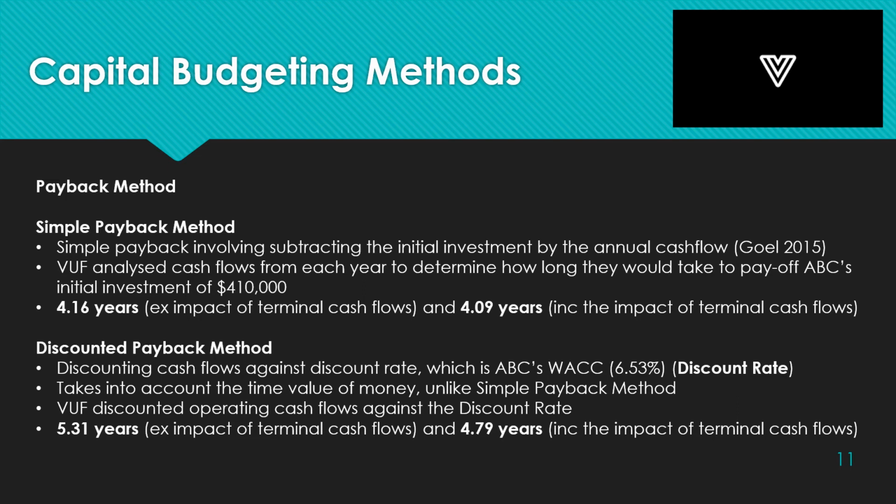To calculate the discounted payback method, VUF discounted ABC's operating cash flows against the discount rate. It will take ABC 5.31 years to pay back its initial investment in the project. Accordingly, it will take ABC longer than the machinery's operating life to pay back its initial investment. This time is lessened if terminal cash flows are taken into account.